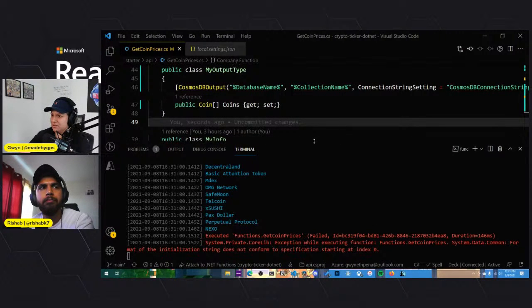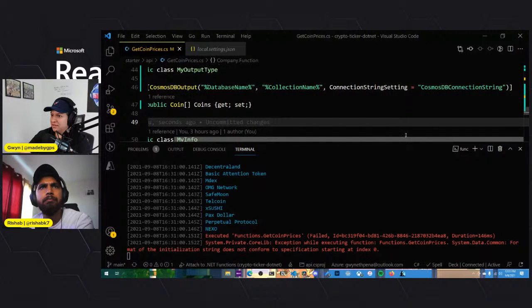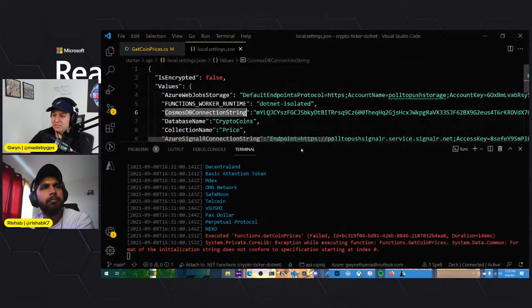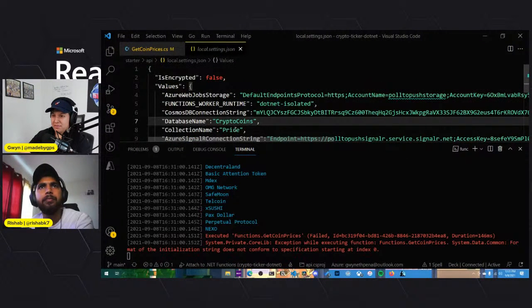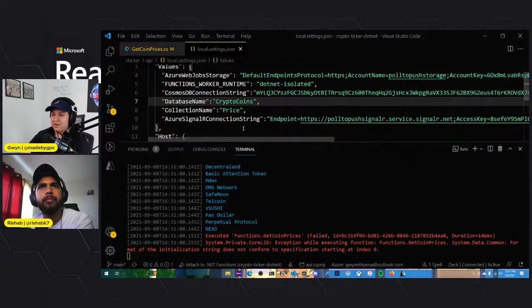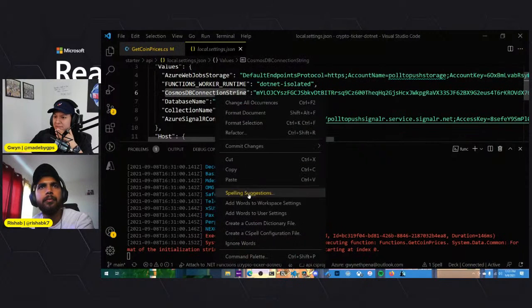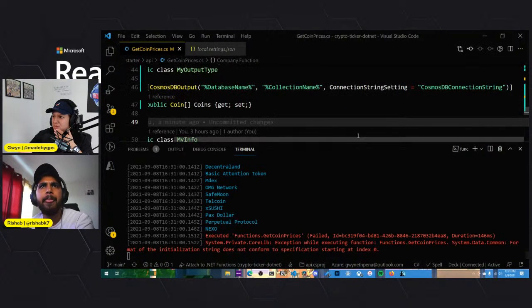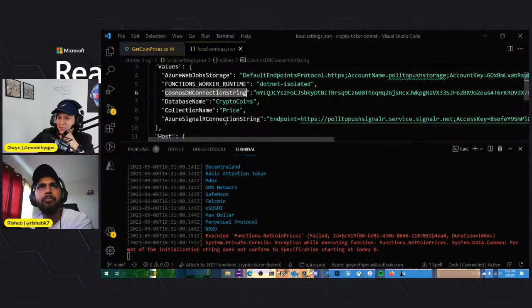I've never seen this before. Let's see if I got these correct. Database name, crypto coins, collection name, price, connection string, Azure Cosmos DB connection string. I copied this one, right? Yep. Cosmos DB connection string. That's there. Collection name is there. Database name is there as well. Wait, did I? Database name, price.